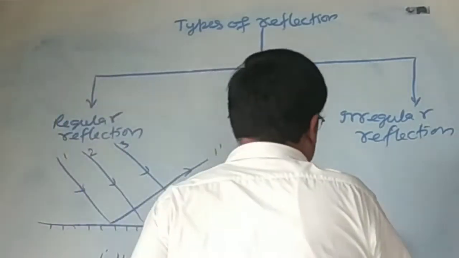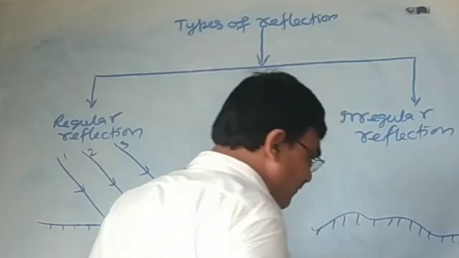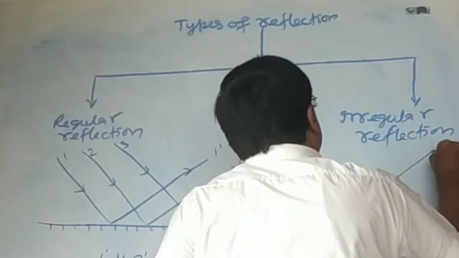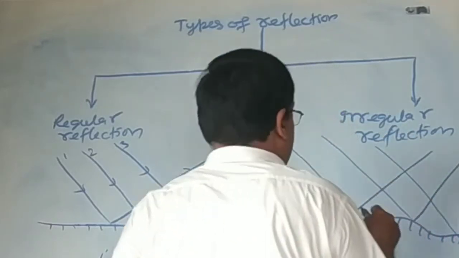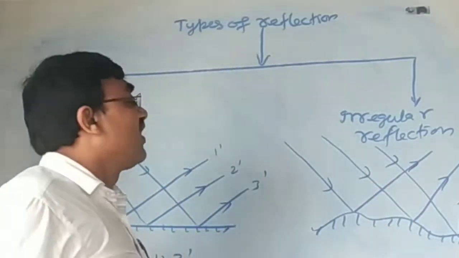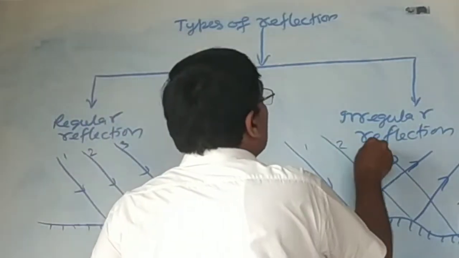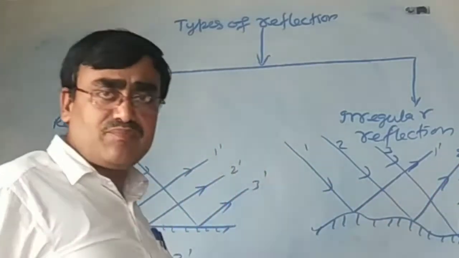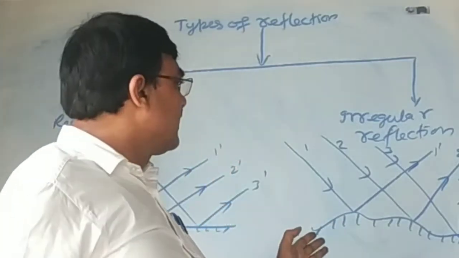In the case of irregular reflection, the surface is rough, and reflected rays become unparallel, like intersecting rays. Here 1 dash, 2 dash and 3 dash reflected rays are not parallel to each other.